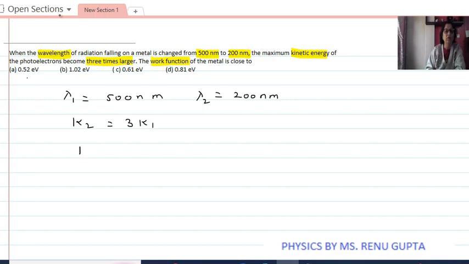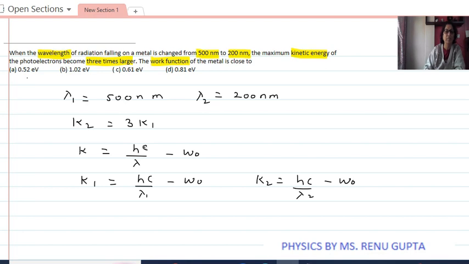Now the kinetic energy is given by Hc by lambda minus work function. So K1 will be equal to Hc by lambda 1 minus work function. Similarly, K2 will be equal to Hc by lambda 2 minus work function.